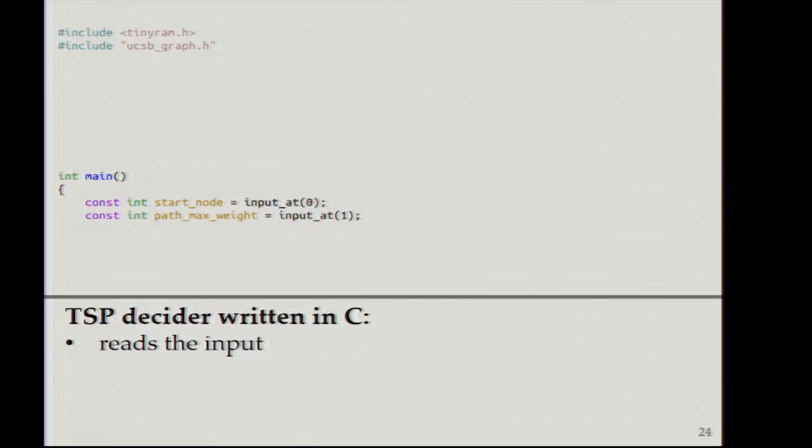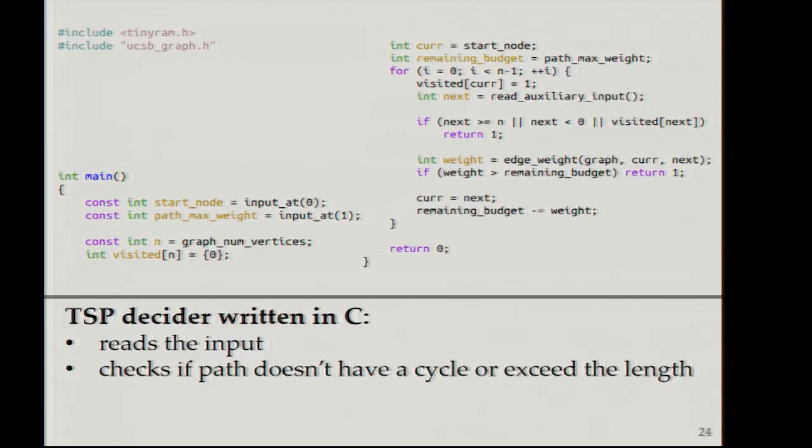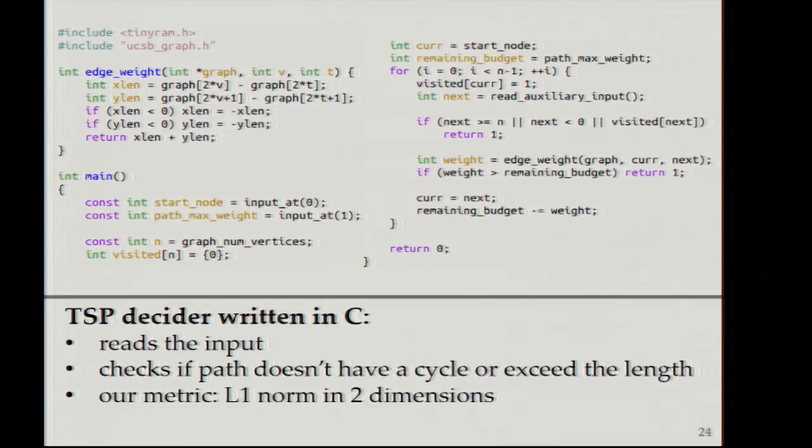The following C program will verify if the path is valid for a given traveling salesman instance. And the program will look like this. First, it will read the input, the source vertex, and the maximum distance. Then it will check if the path doesn't have a cycle or exceed the length. And finally, our metric is going to be the L1 norm in 2 dimensions.